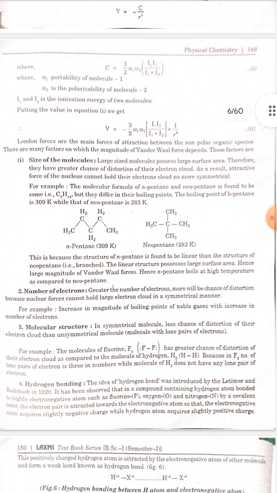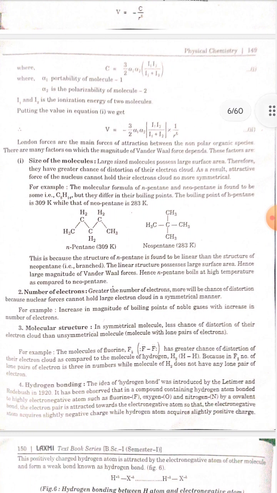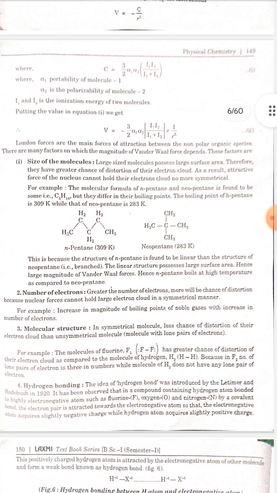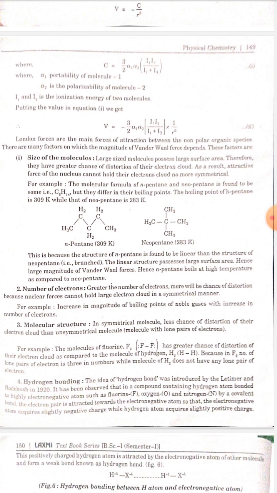where C is equal to 3 by 2 alpha 1 alpha 2 bracket start I1 I2 upon I1 plus I2 bracket close, where alpha 1 is the polarizability of molecule 1 and alpha 2 is the polarizability of molecule 2. I1 and I2 are the ionization energies of the two molecules. Putting the value in equation 1, we get V is equal to minus 3 by 2 alpha 1 alpha 2 bracket start I1 I2 upon I1 plus I2 bracket close multiplied by 1 by R^6. London forces are the main forces of attraction between non-polar organic species.